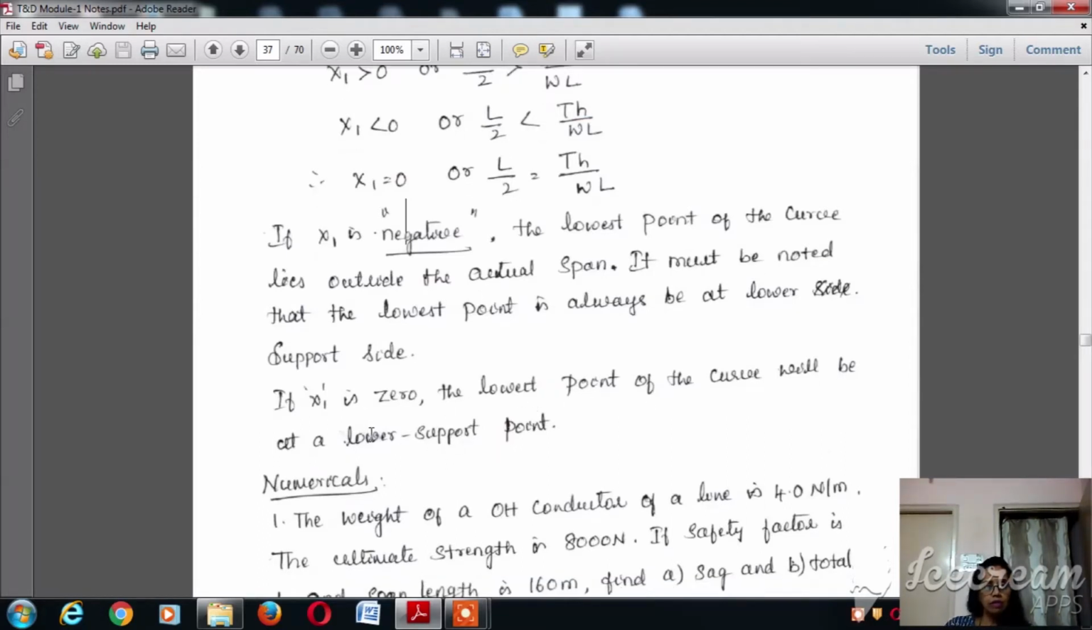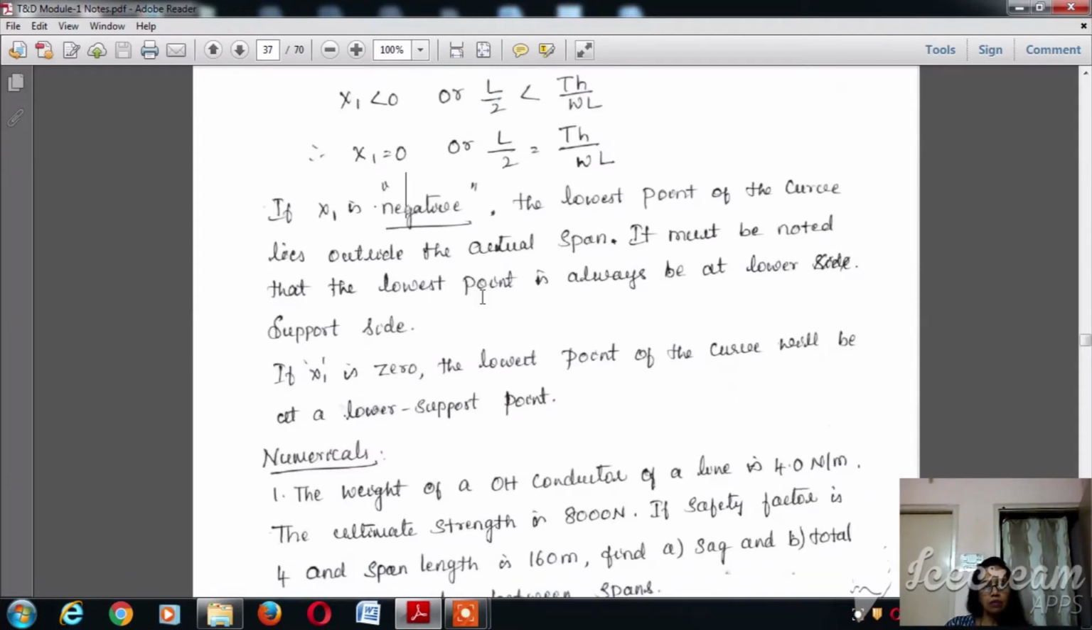So we can understand that if x1 is equal to 0, then L divided by 2 is equal to TH divided by WL. If this is TH divided by WL, then it decides that the lowest point of the curve will be at the lower support point. So if the x1 is negative, then it will go beyond the curve. If x1 is equal to 0, then the lowest point of the curve will be at the lower support point.